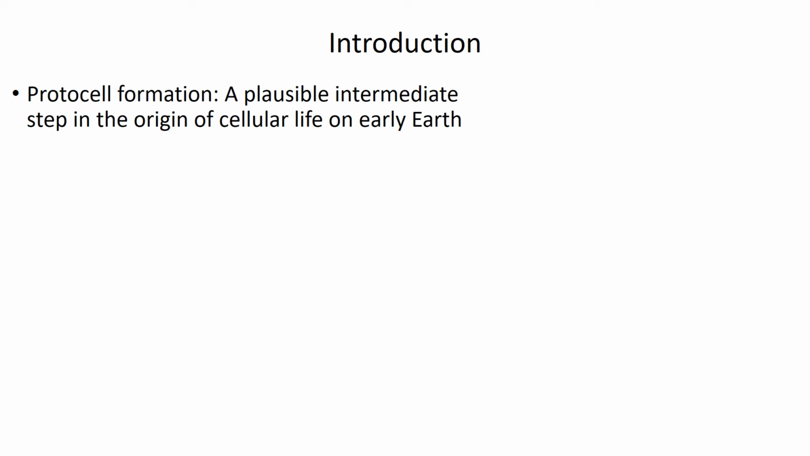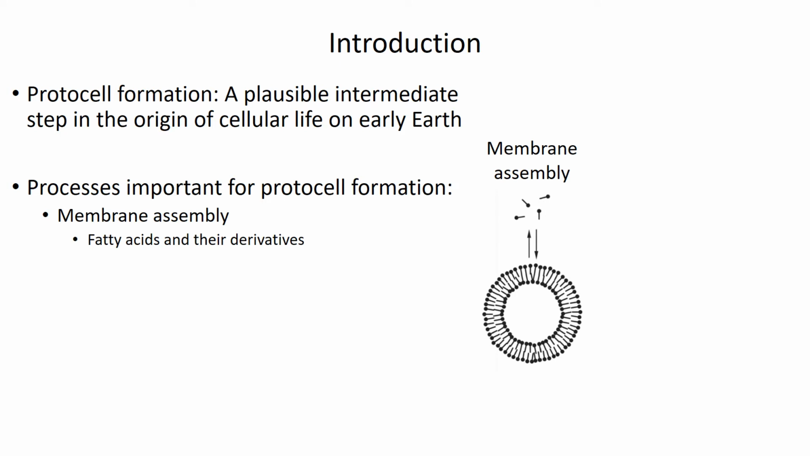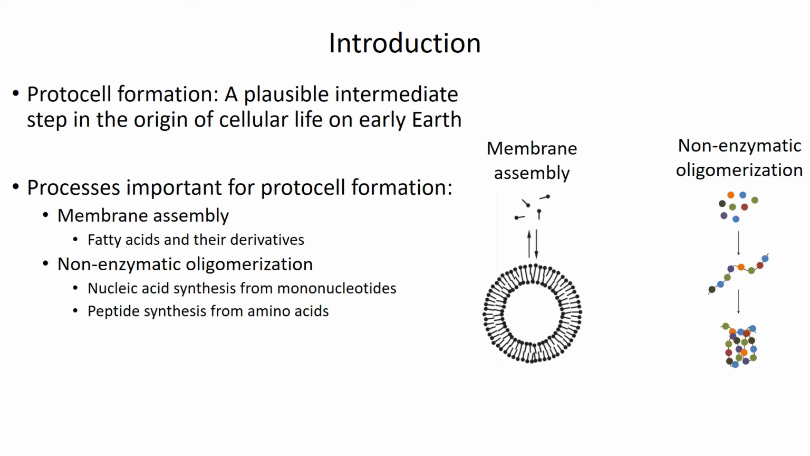The origin of cellular life on Earth is thought to have followed a fundamental step of protocell formation. Protocell is a cell-like entity that contains both informational and functional molecules which are encapsulated in a membrane compartment. There are two processes which are thought to have been crucial for the formation of a protocell. These processes are membrane assembly from simple single-chain amphiphiles like fatty acids and their derivatives, and a non-enzymatic oligomerization, which could be nucleic acid synthesis from mononucleotides or peptide synthesis from amino acids.